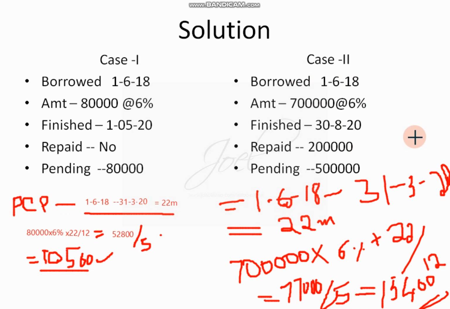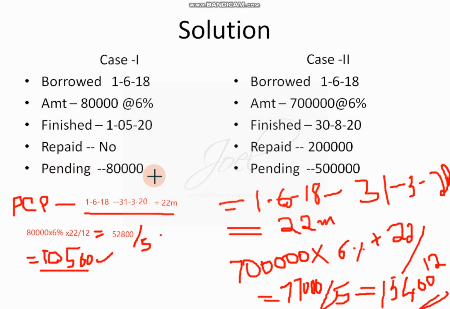Now quickly I will explain both the solutions. Just concentrate, and based on this you have to solve in your book. In the first case, the loan was borrowed on 1/6/18. The amount was 80,000 at 6%. The work was finished on 1/5/20. The loan is not repaid, so these two dates will be considered for our calculation.